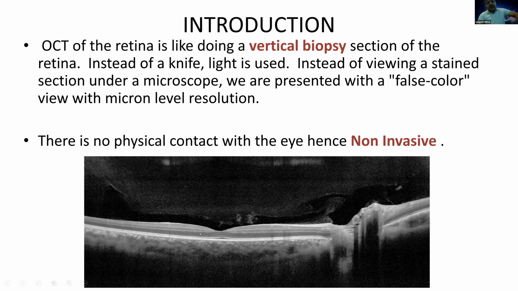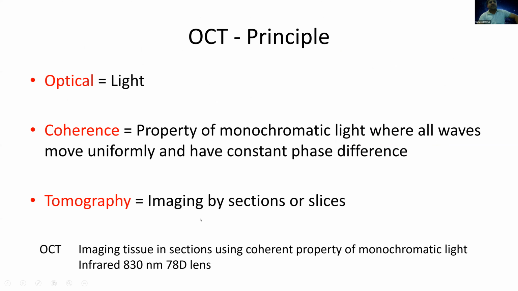The layers of the retina in the normal scan will be either bright or dark, as seen in this picture. And there is no physical contact with the eye, so it is a totally non-invasive technique. That is the main advantage of OCT over other methods of examination of the eye.